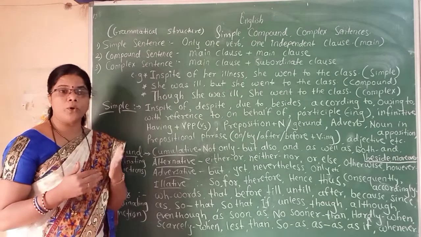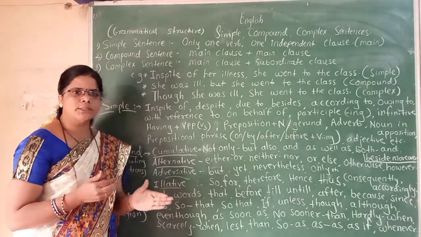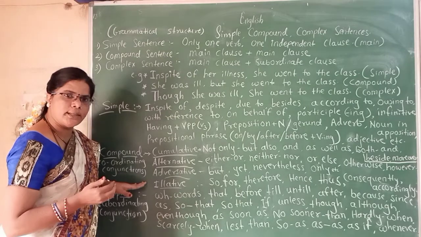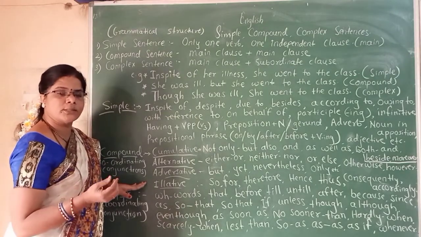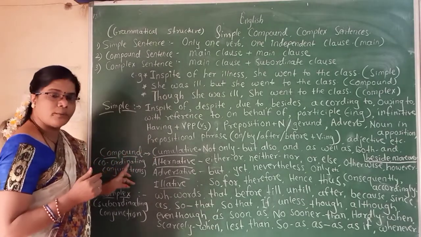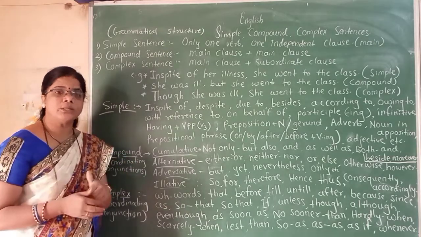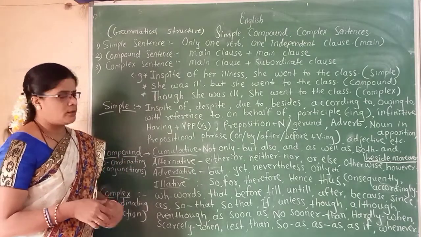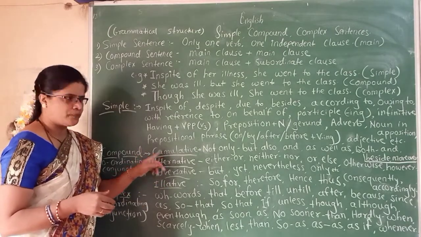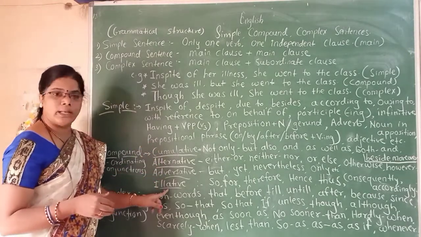Now the important words for compound sentences. As I have told you before, compound sentences can be framed by using coordinating conjunctions. What is a coordinating conjunction? What is a subordinating conjunction? We have discussed before. So here compound sentences are framed or joined together by using coordinating conjunctions. Then which are the coordinating conjunctions in English? There are 4 types of coordinating conjunctions. One is cumulative, second alternative, third adversative and fourth elative.